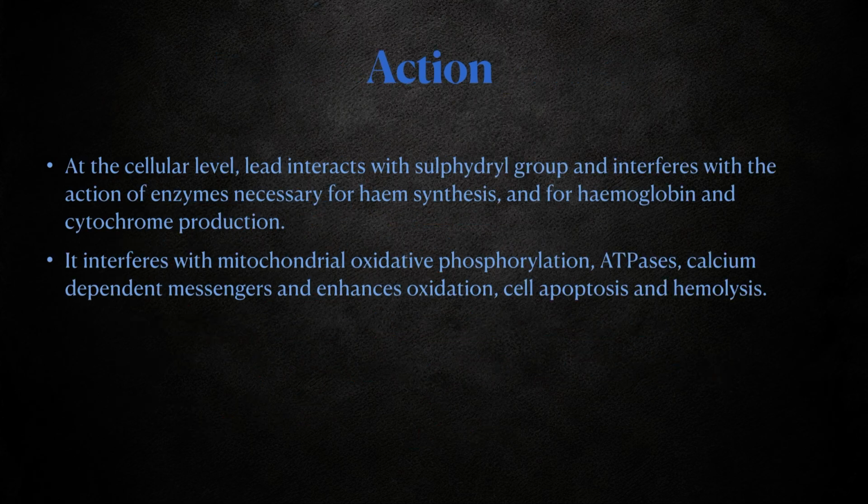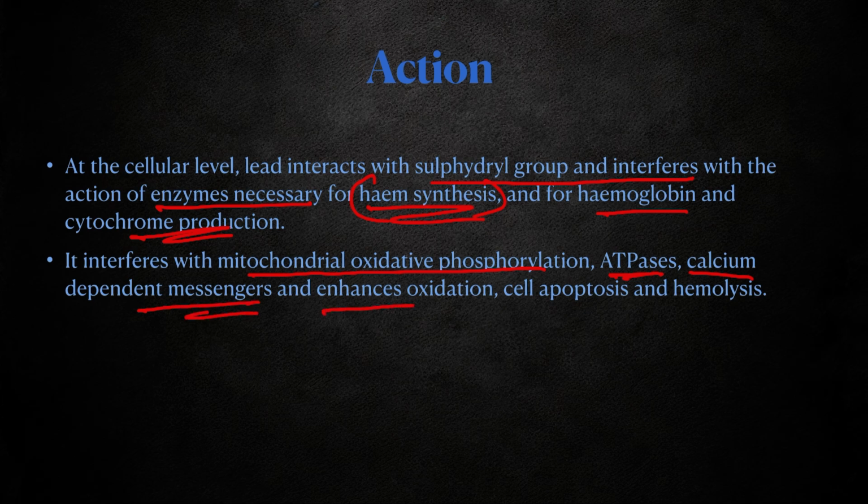Coming to the mechanism of action, as with any metallic poison, it interacts with sulfhydryl groups and interferes with the enzymes necessary for heme synthesis. Mainly, lead acts on heme synthesis and interferes with red blood cells, hemoglobin and cytochrome production. It interferes with mitochondrial oxidative phosphorylation, ATPases, calcium dependent messengers, and enhances oxidation. This leads to cell apoptosis, that is cell death, and also hemolysis.